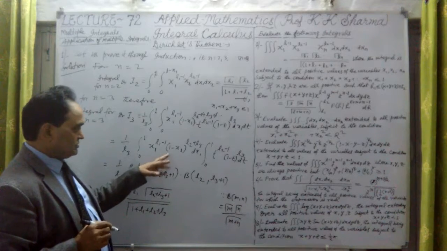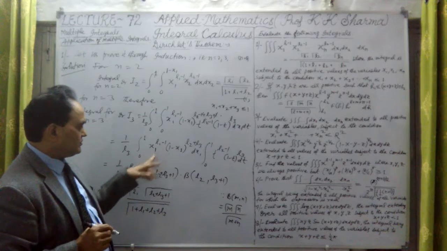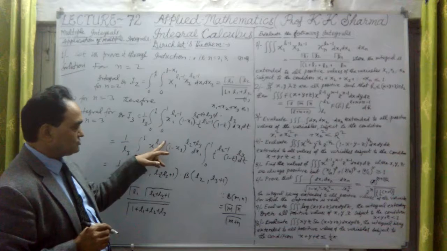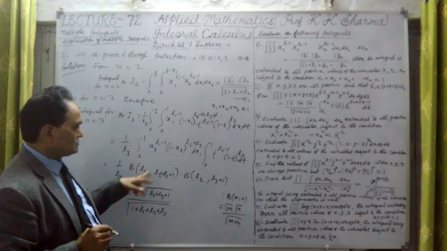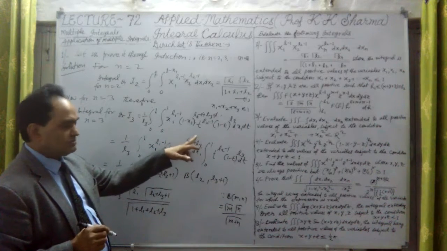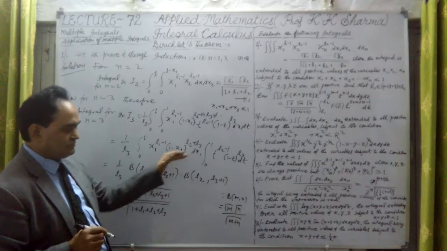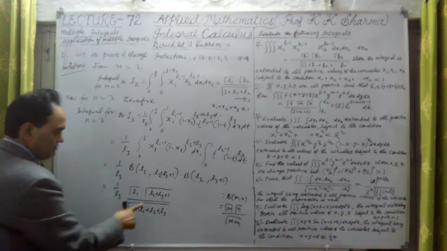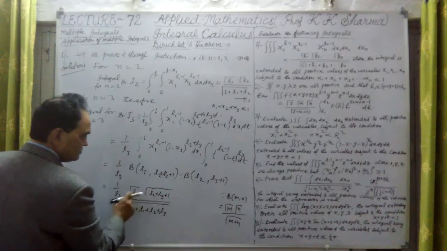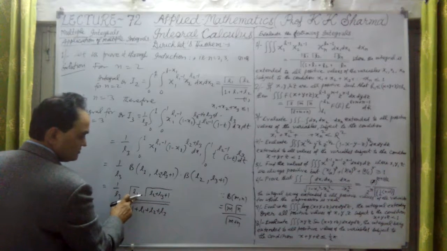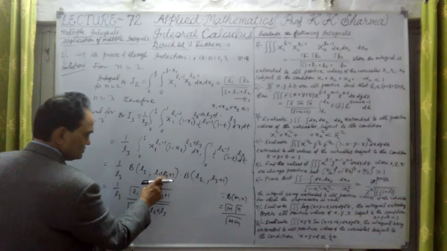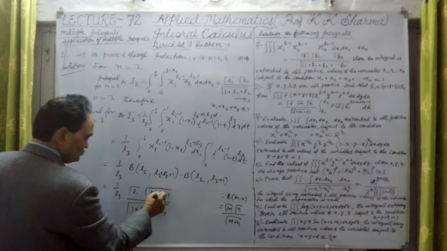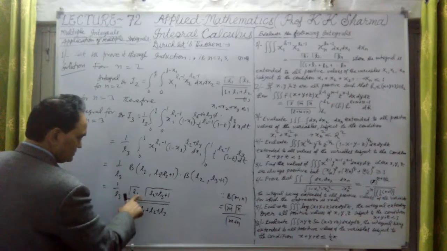Okay, but in this case, when we convert this, then we add 1. L1 plus minus 1 plus 1, that means only L1. And here L2 plus L3 plus 1, in terms of beta if we convert. But in this case, we just write whatever the value given to us. L1, gamma L2 plus L3 plus 1, upon the sum of these two.